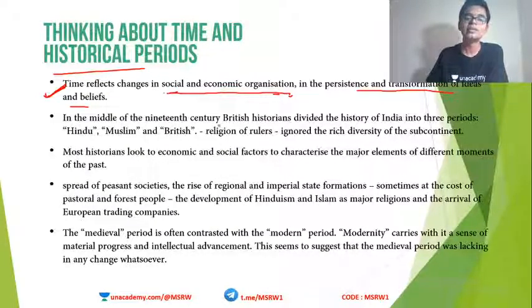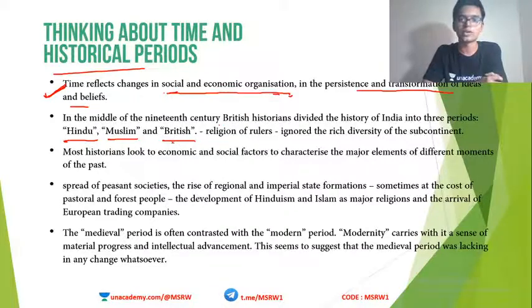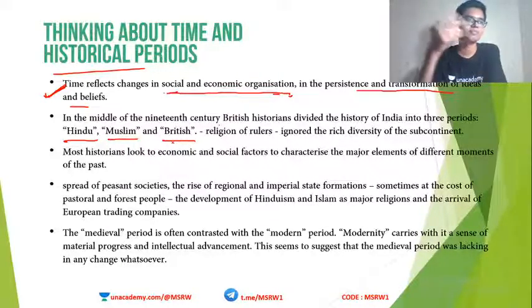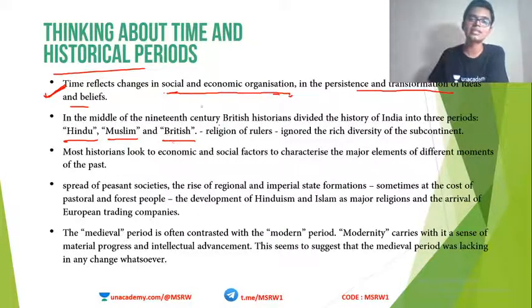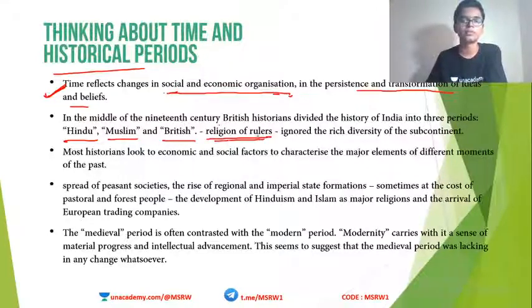In the middle of the 19th century, British historians divided the history of India into three: Hindu, Muslim, and British. This is very important. When we study the history of India, we can look at it in many ways. We can look at it like ancient India, medieval India, modern India. Or we can say Hindu period, Muslim period, British period. We can say some other kind of classification. All these are possible. But one of the classifications that the British historians came up with is based on religion. This was a very dangerous classification and it rightly proved to be so.